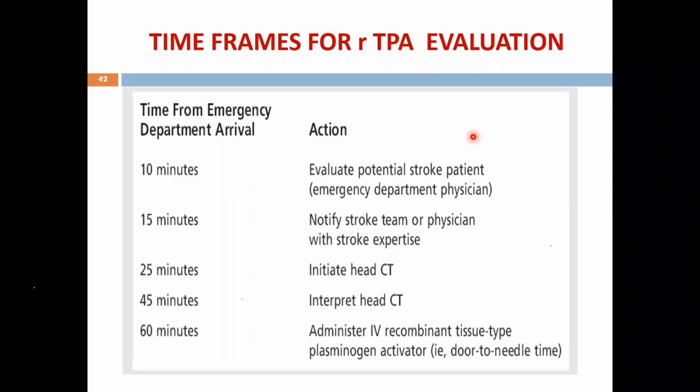You have to have a mechanism in place where the ambulance will inform you previously. So you will be waiting at the entrance of your casualty to receive the patient, do a rapid neurological examination, send the blood for investigations, notify the stroke team, send the patient for CT scan, and inform the radiologist the patient is coming for CT scan. You want a plain CT of the brain, and to get back to you within 20 minutes with the report. If the CT scan is not showing hemorrhage and the patient has stroke, you have to thrombolyze. So by 45 minutes, you have to get all your blood reports ready. It is possible, it is done. I have done it as a visiting professor of neurology at GH, and we have got a good profile of thrombolysis there. So it is possible.